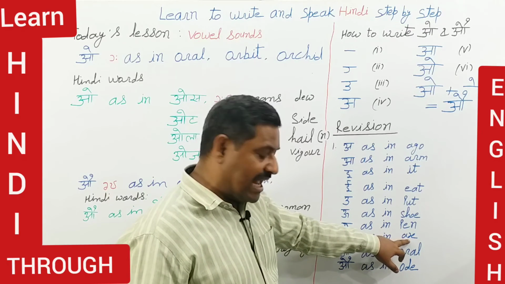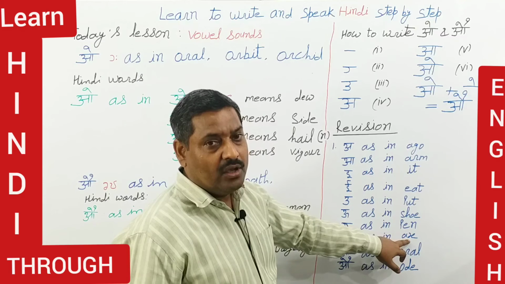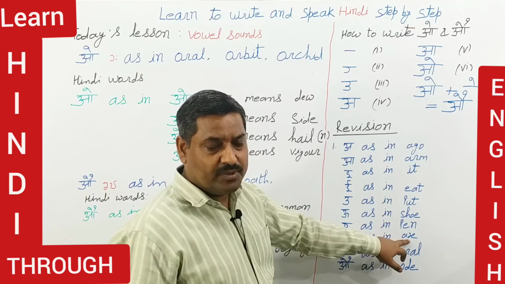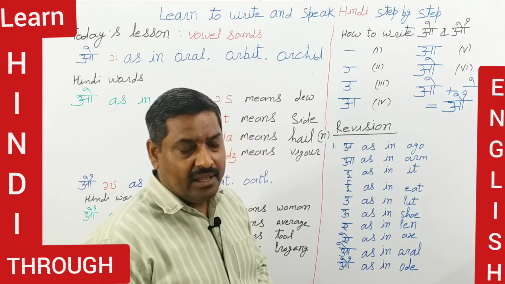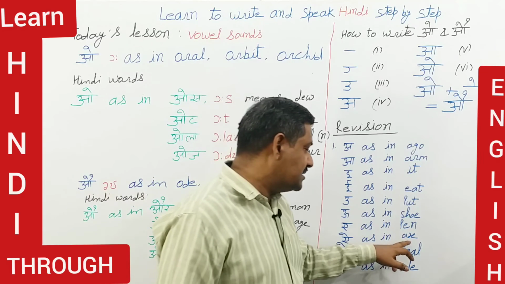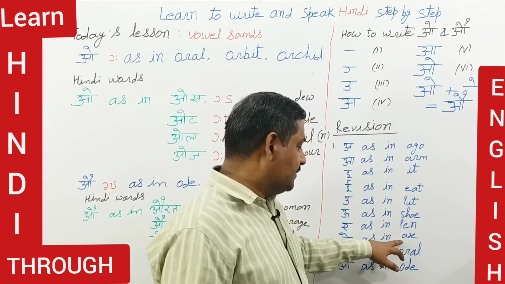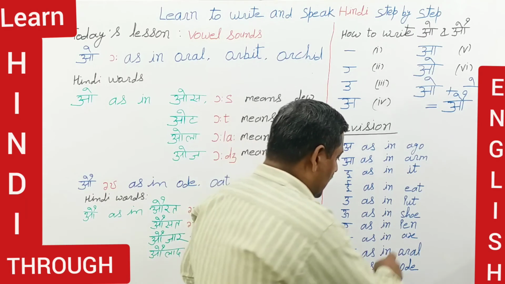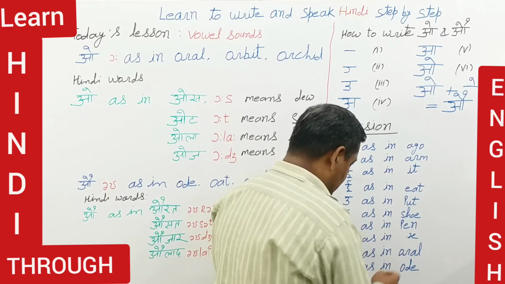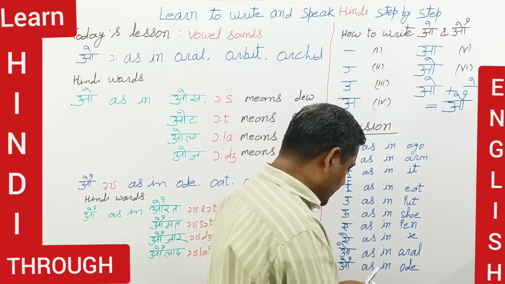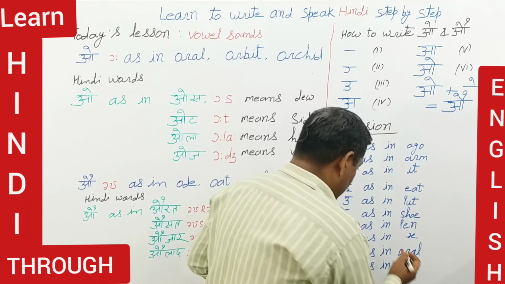The ai sound is not available in English. I have only written the pronunciation here, meaning this pronunciation has been decided or made by me, just set by me, understanding the sounds of English.